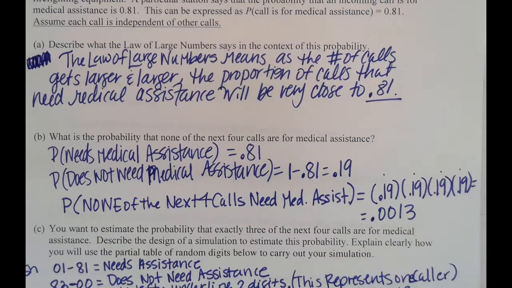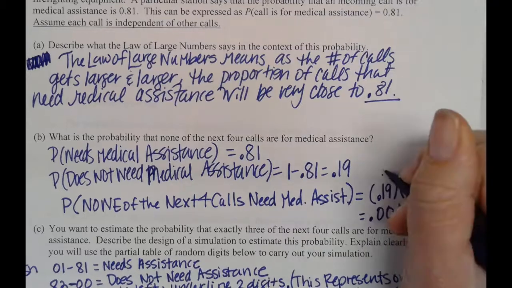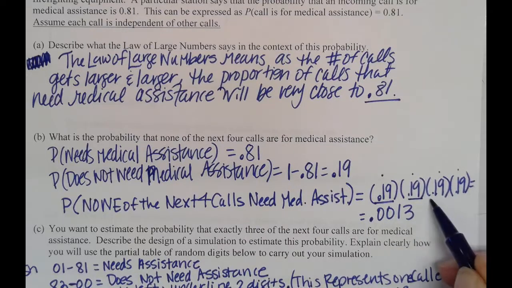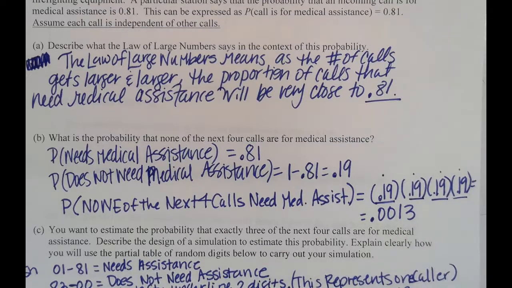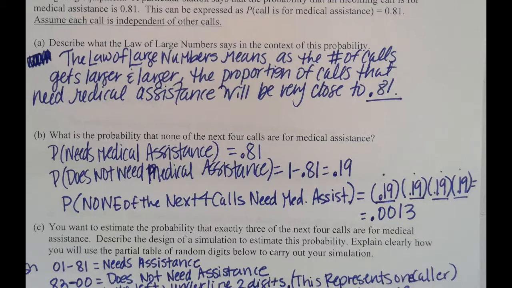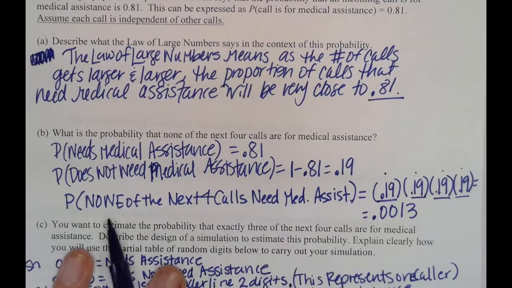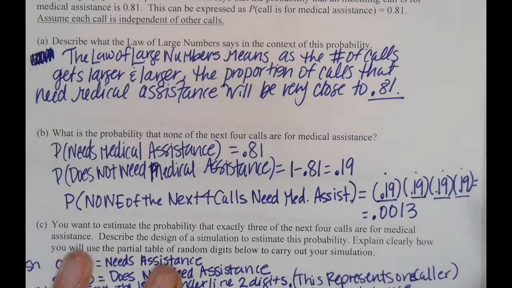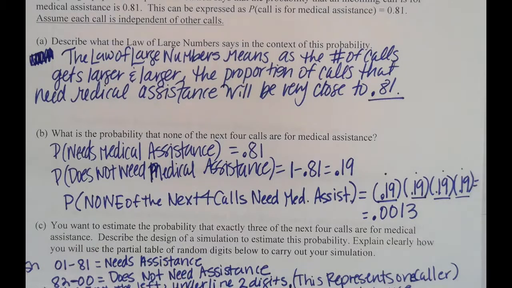So someone calls, what's the probability that they do not need medical assistance? 0.19 times the probability that the next one doesn't, times the next one. Now this is actually an and. Basically it means this one doesn't need assistance, and this one doesn't need assistance, and this one doesn't need assistance, and this one doesn't need assistance. So all that is just an and problem.